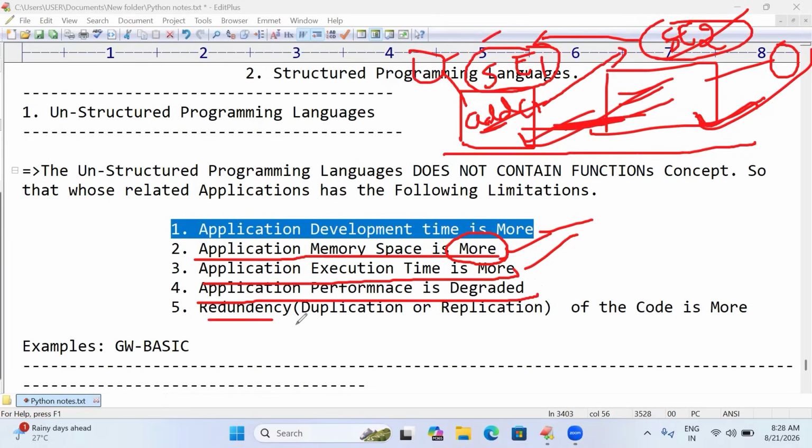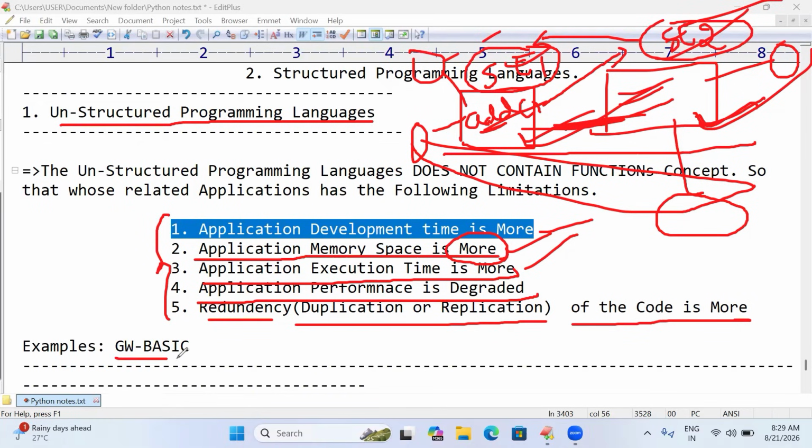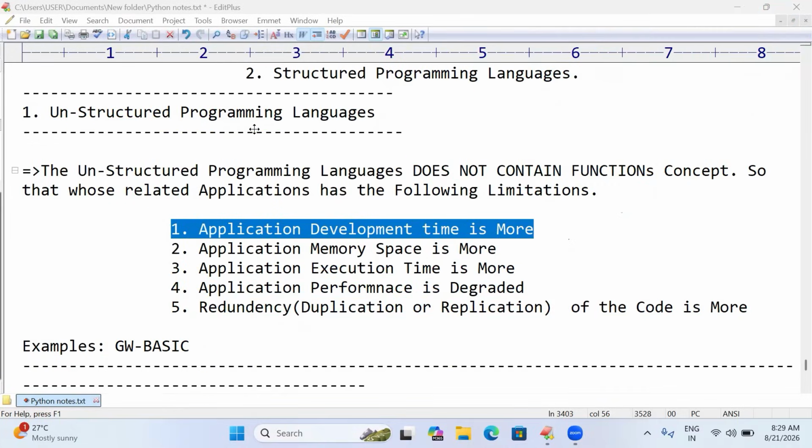Redundancy, duplication or replication of code is more. Here SE1 wrote add of two numbers, the same program, and here SE2 wrote add of two numbers, the same program. So the data is replicated here and here. In the sense, the same data is present in SE1 and in SE2. So these are the five limitations in unstructured programming language. An example for unstructured programming language is GW Basic. This is an older programming language which is unstructured, that is GW Basic.